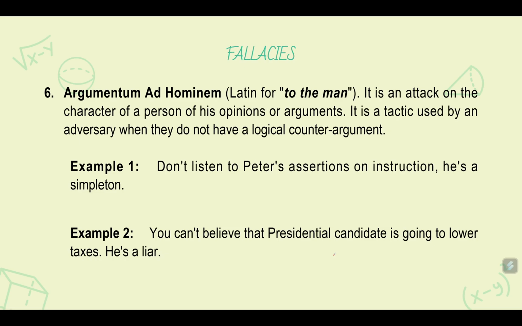Another example: "You can't believe that presidential candidate is going to lower taxes. He's a liar." This attacks the character of the candidate instead of giving a solid argument.